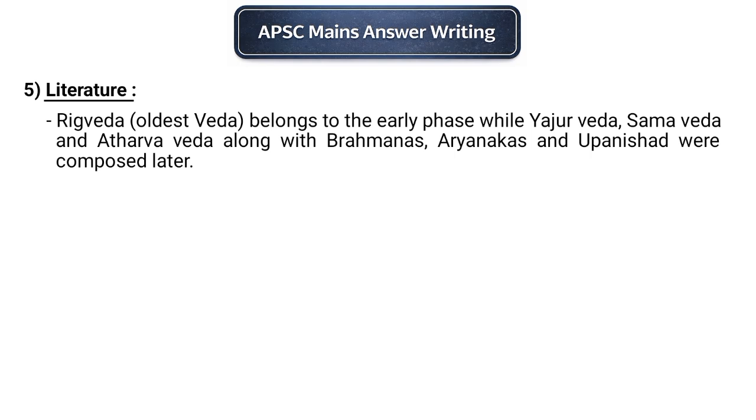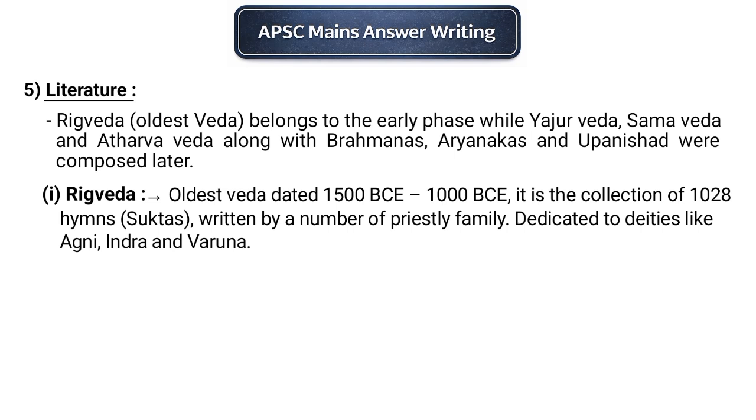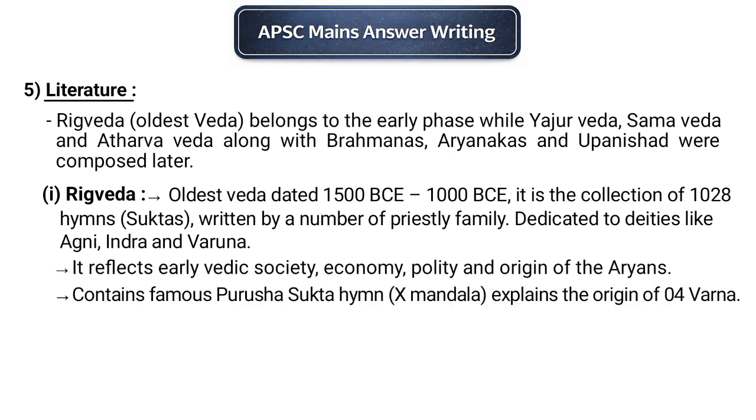The Vedic literature mainly consists of four Vedas: Rig Veda, Yajur Veda, Sama Veda, and Atharva Veda. The Rig Veda is the oldest Veda. Composed between 1500 BCE and 1000 BCE, it contains 1028 hymns dedicated to deities like Indra, Agni, and Varuna. It provides valuable information about early Vedic society, economy, and polity.